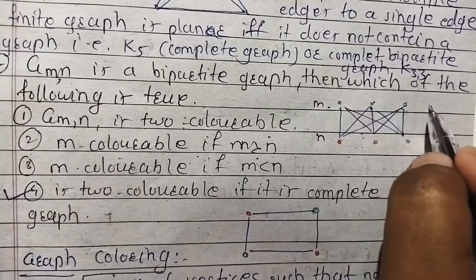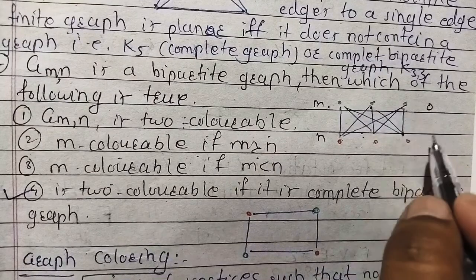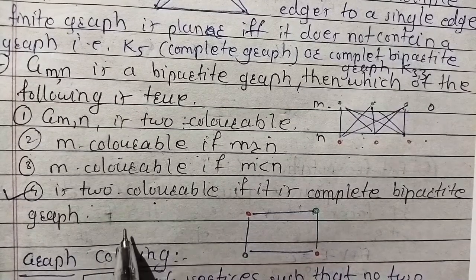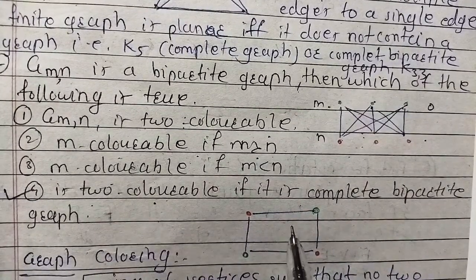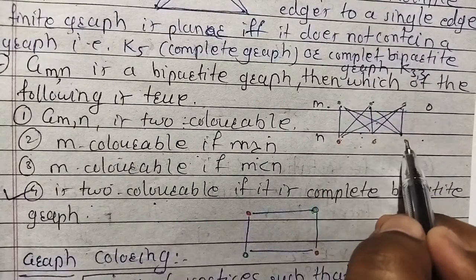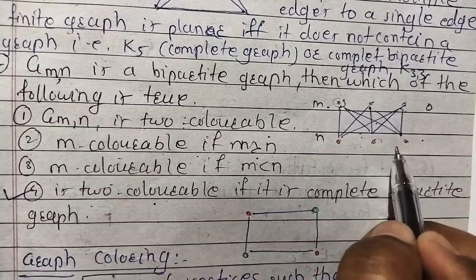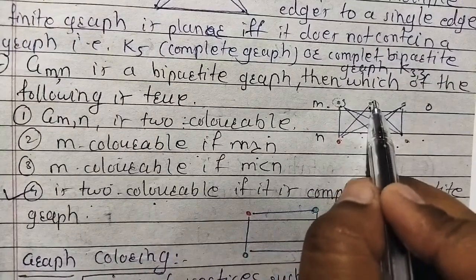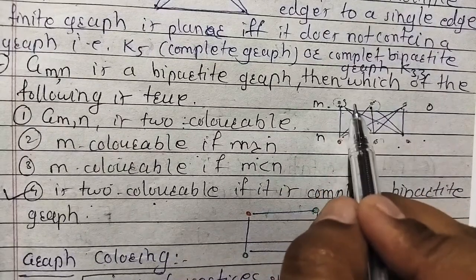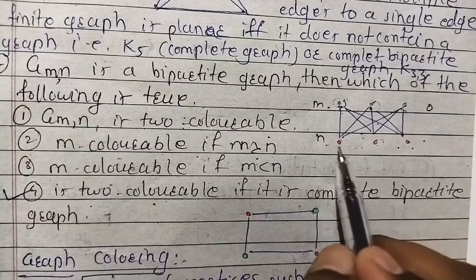M colorable if M is equal to 4, M colorable if M is less than N. If it is 3, it is 4. It is two colorable if it is a complete bipartite graph. This is true, because in a complete bipartite graph this vertex is adjacent to these vertices. So we can't color this vertex and these vertices with the same color. So we can color this vertex with this color because these are not adjacent. So in a complete bipartite graph, one color can be used in the M group and one color can be used in the N group, because these are not adjacent to each other.